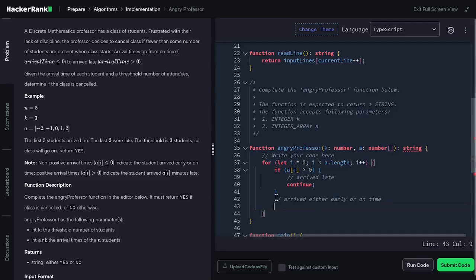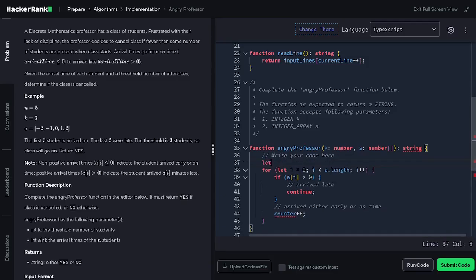Then below the comment right here, we have the arrive either early or on time, and we can count this by 1. So use the counter by 1, plus plus, and we can declare our counter equals to 0, and that way we count how many students arrive either early or on time.